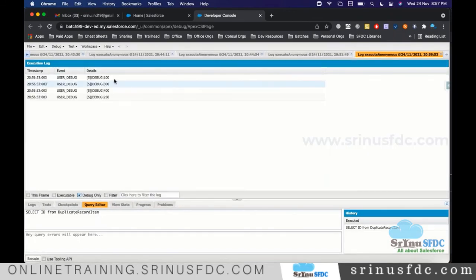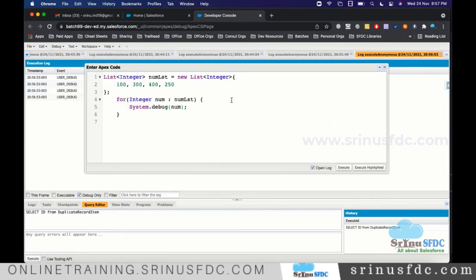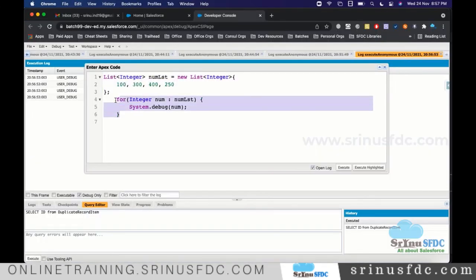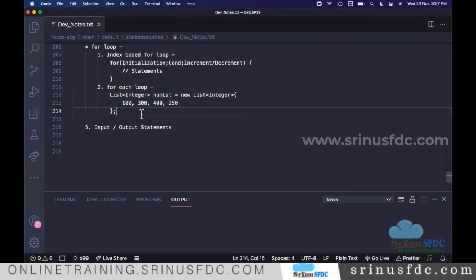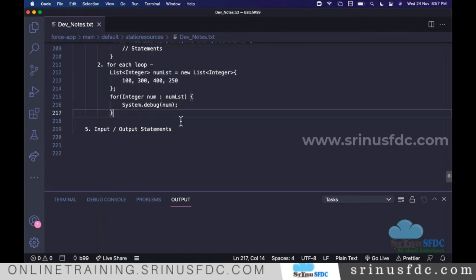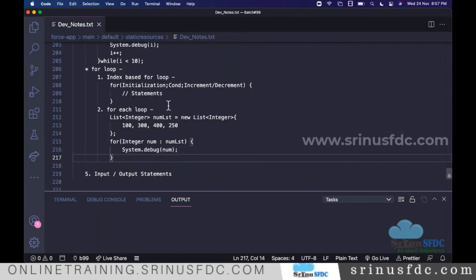Click on debug only. Now you see 100, 300, all these things it is printing. This is the way. This is the example of the for each loop. Here I'm keeping it for your reference. About this, we'll see going forward. No need to bother now. So that's about the loops.